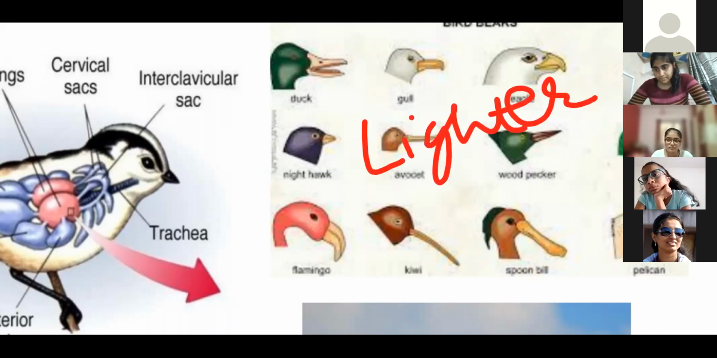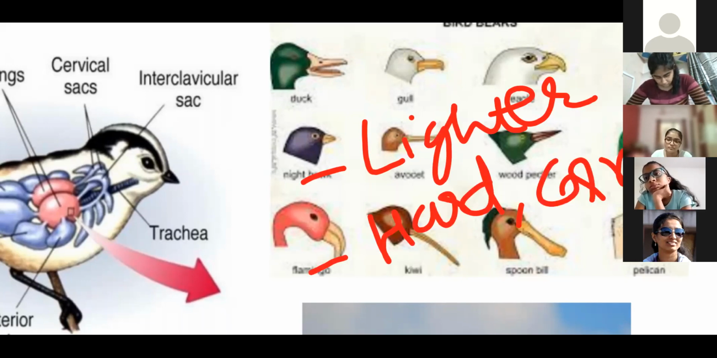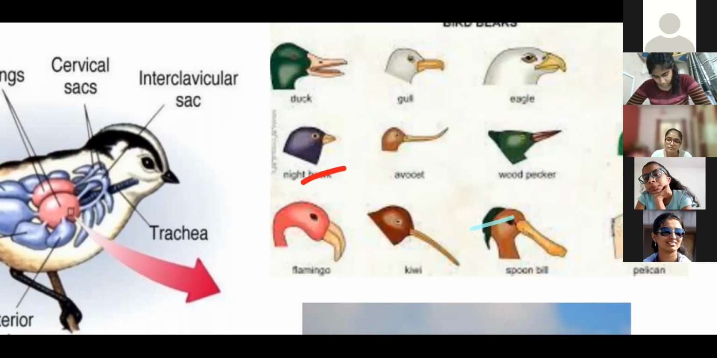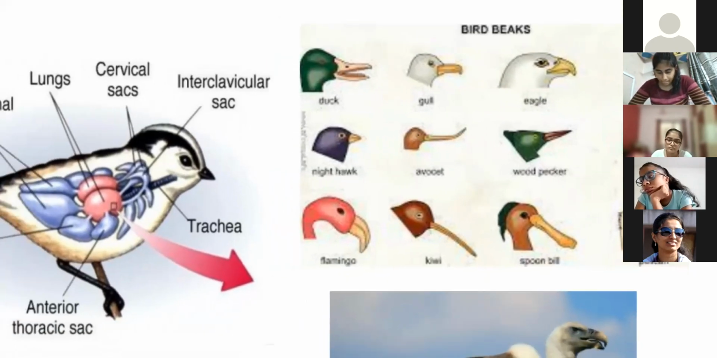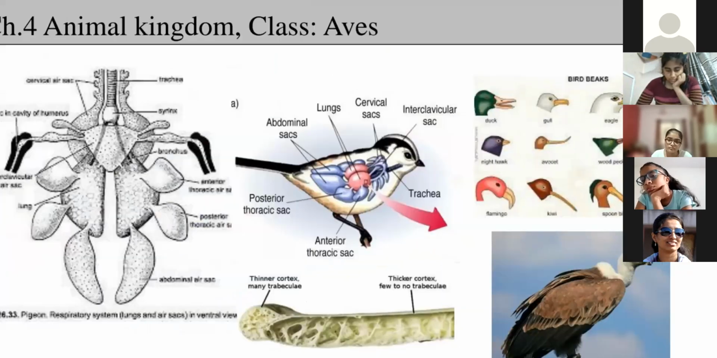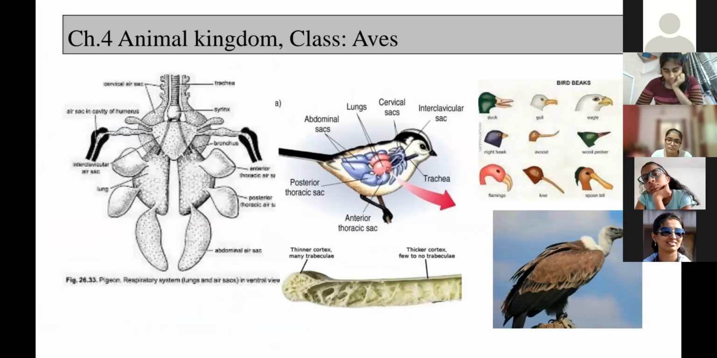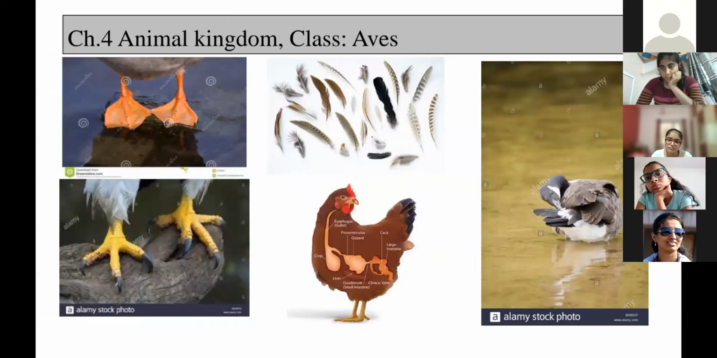They are modified jaws, one kind of modified jaws, and it is just a hard structure, okay, not a soft one. A hard, cornified structure, but not a bony structure. So due to the beak, their weight is not increasing too much. Very light weight is there. So it can easily fly. Next thing, their forelimbs, right? Their forelimbs are modified into wings.